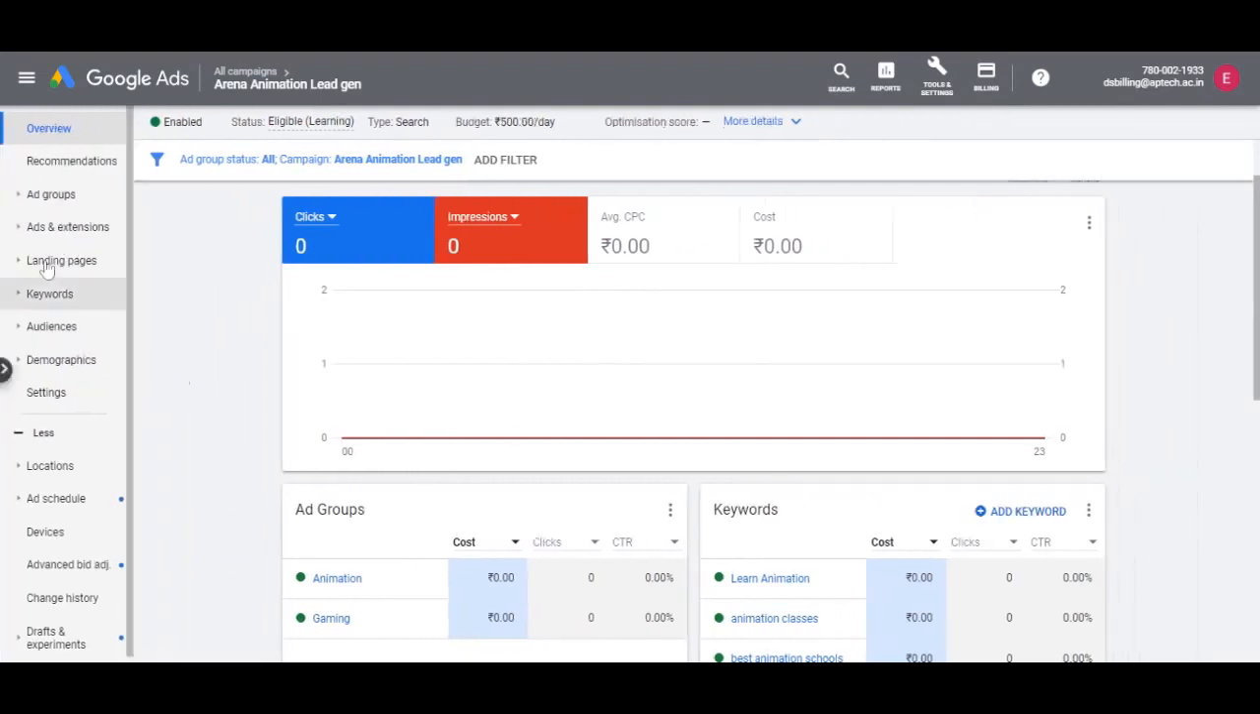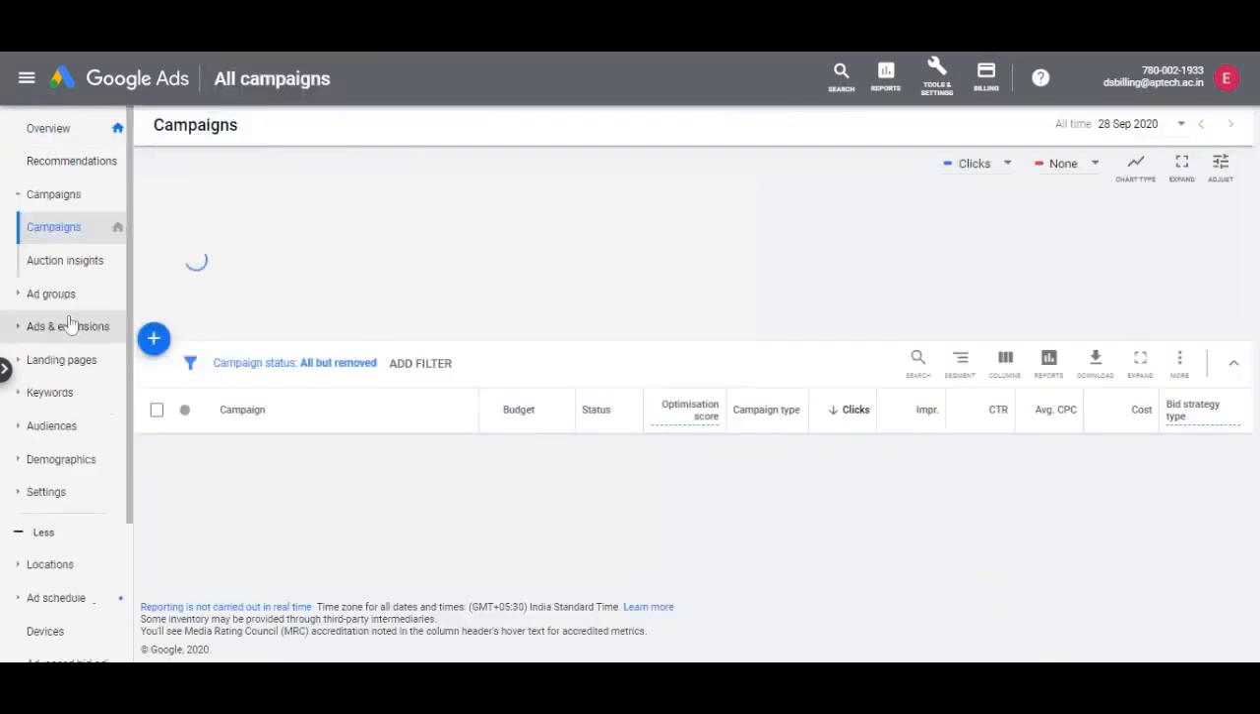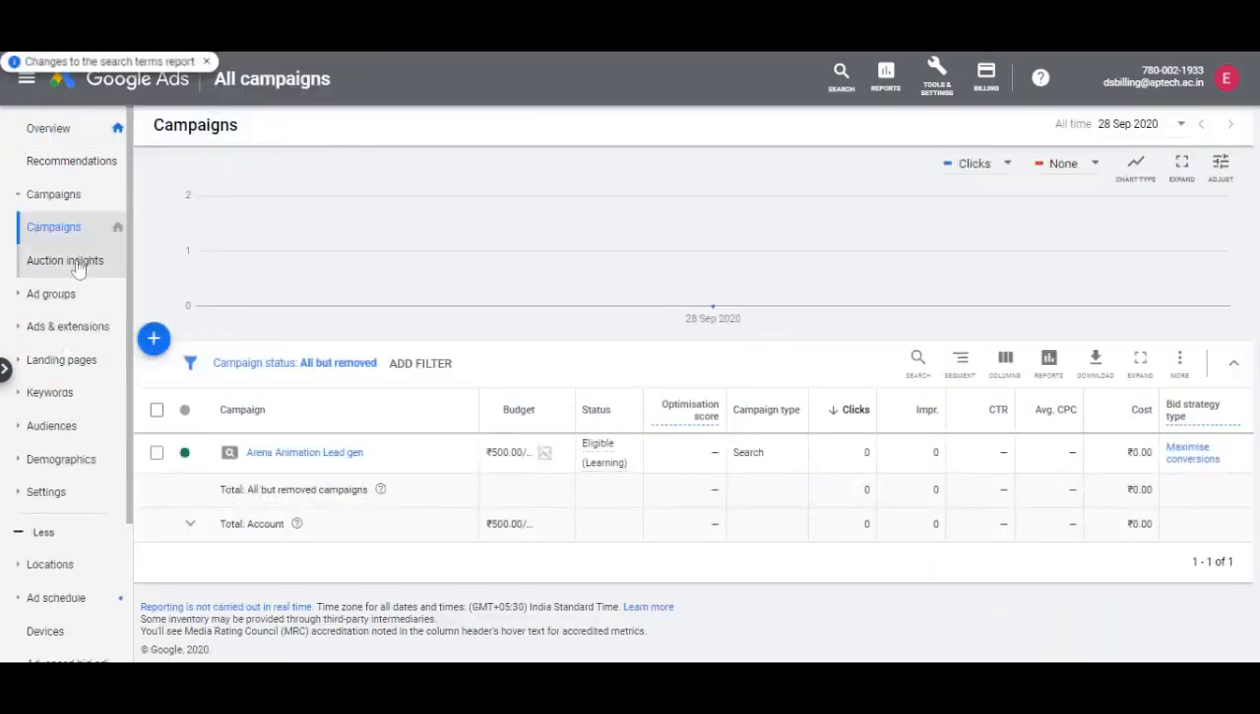We can go to the campaign level by clicking on campaigns on the top here, and by further clicking the links on the left hand side panel, we can view the respective categories. So we can add more keywords, ad groups and campaigns, or remove, modify them by selecting each of these categories.